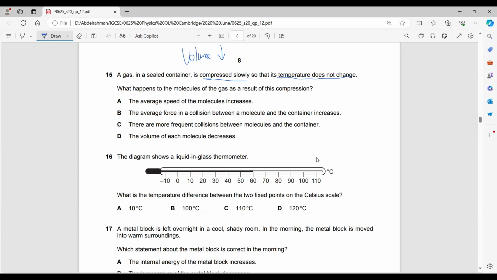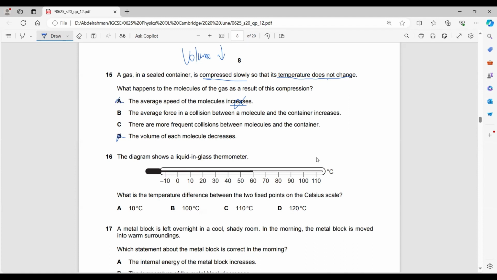The average speed of the molecules increases? No. Why? Because the temperature does not change. The average force in a collision between a molecule and the container increases. There are more frequent collisions between the molecules and the container. Which one could be correct? The volume of each molecule decreases. This is definitely wrong. So A and D are definitely wrong.